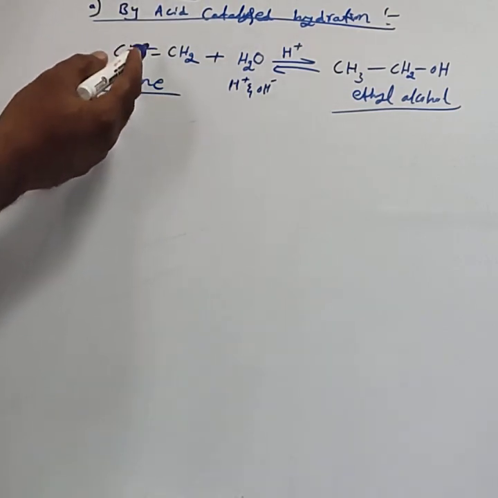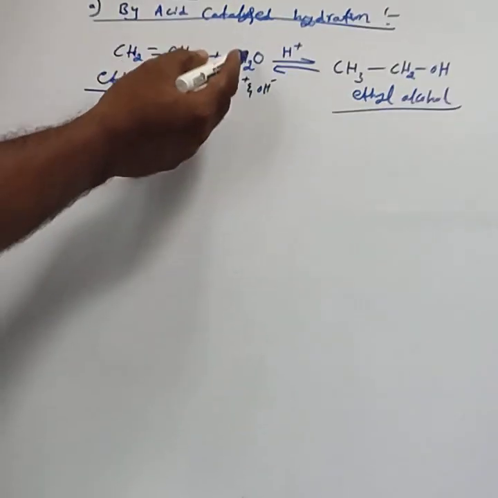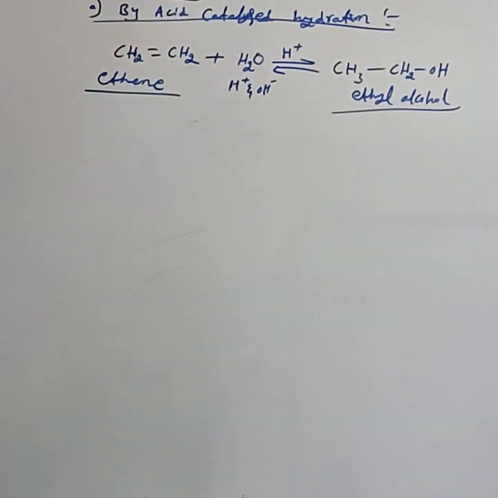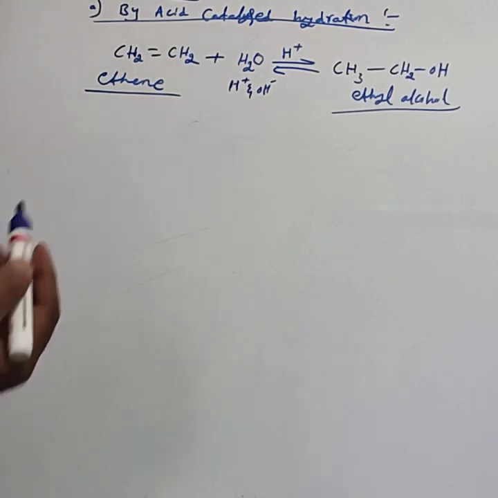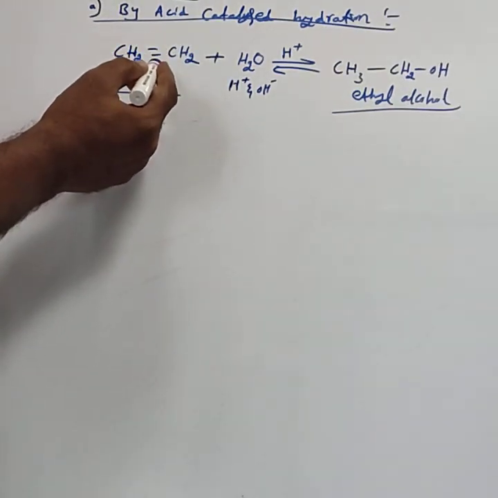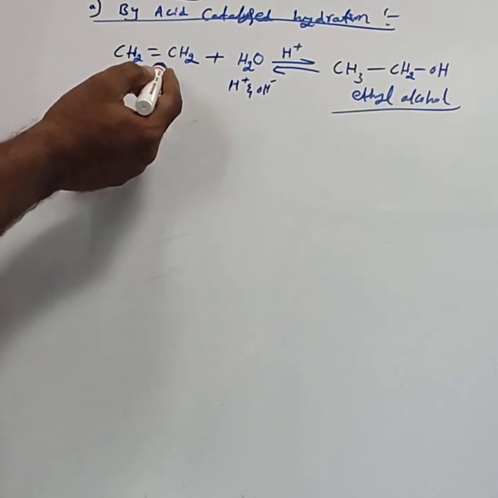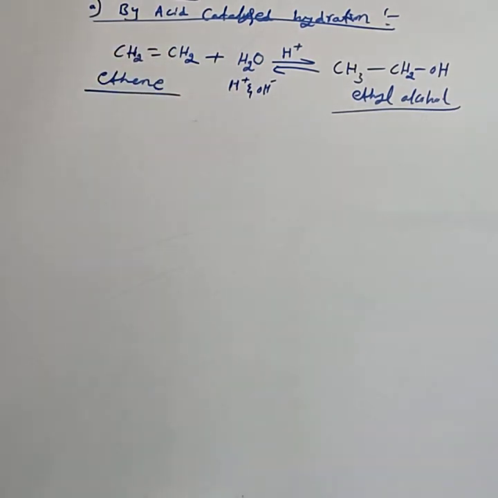That is, ethene undergoes hydrolysis in the presence of acid as the catalyst. Ethyl alcohol is formed. This is a symmetrical alkene. An example of a symmetrical alkene is ethene.